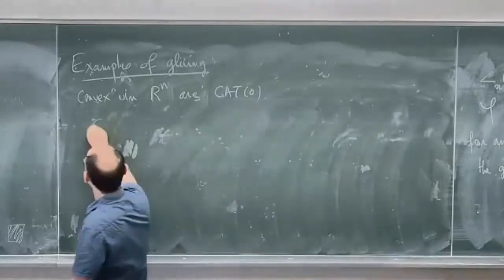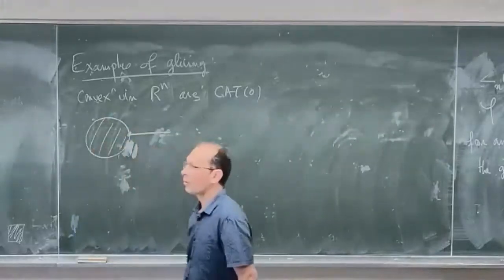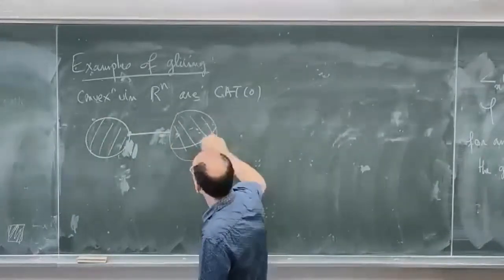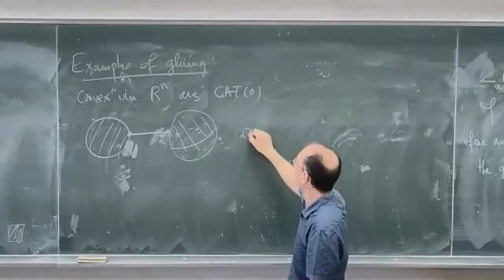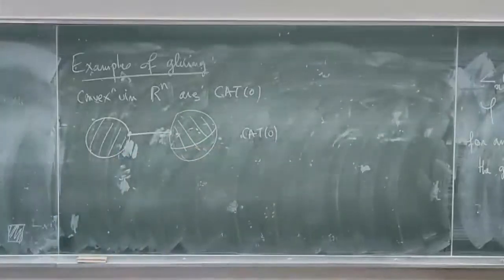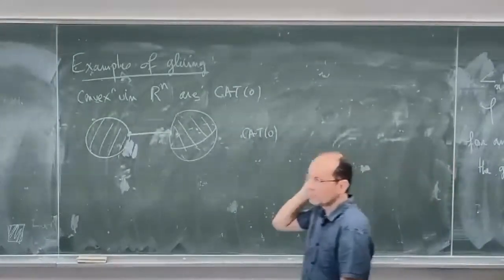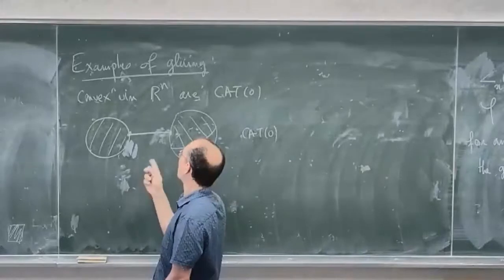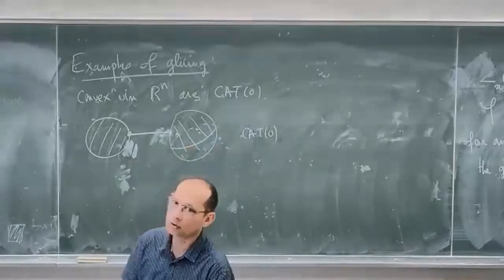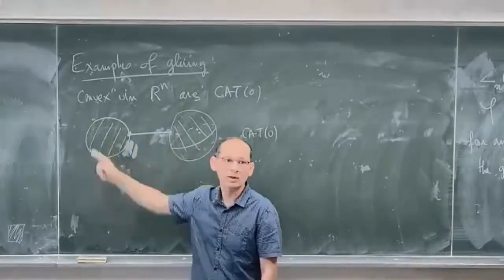So you can take a convex part, for example in R2, and glue it to a convex part of R1, and then glue it to a convex part in R3. And this is CAT(0). The gluing is just a point, and a point is convex and closed. So this is the first basic example, and what we see is that you don't have a natural notion of dimension for CAT(0) spaces, because here you are of dimension 3, here of dimension 1, here of dimension 2, etc.